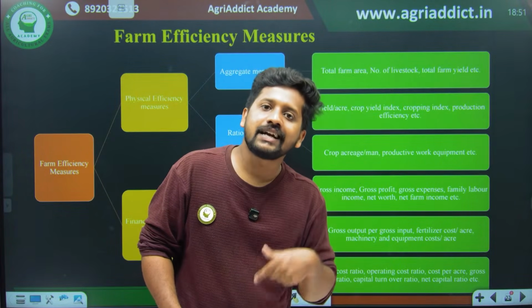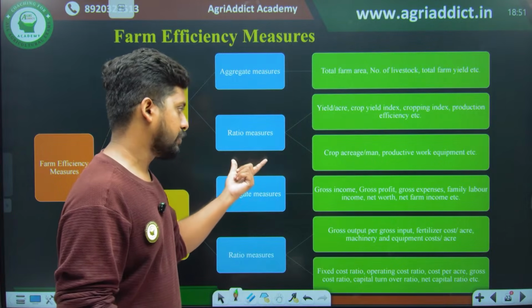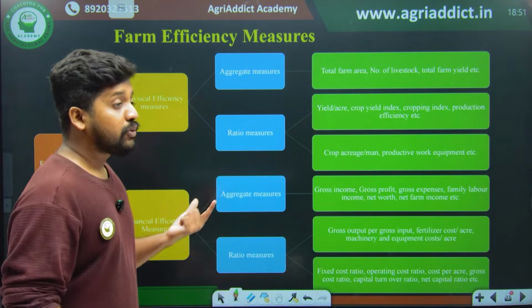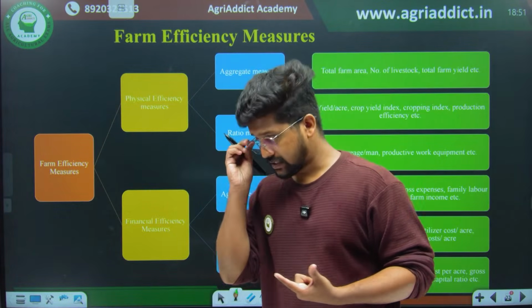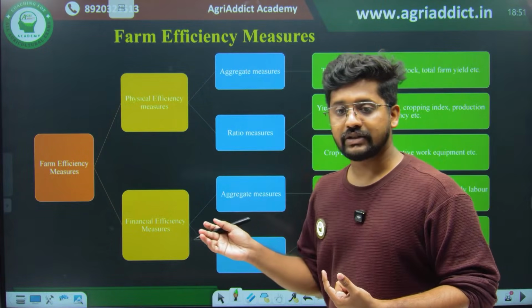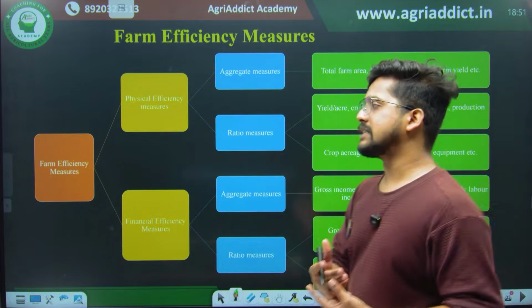It actually indirectly tells you the efficiency of the farmer, right? Such kind of things are coming under the ratio measures. Then we are more concerned regarding the financial efficiency measures, because more or less the questions will be asked from the financial efficiency measures. So financial efficiency measures, there are again aggregate measures and ratio measures.